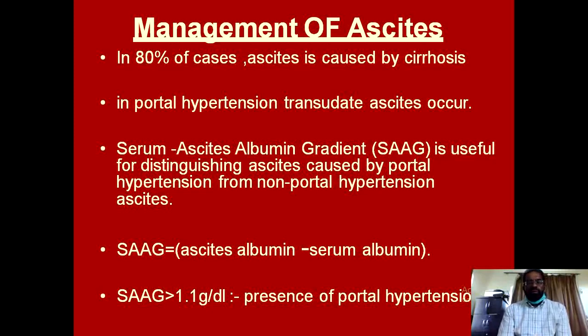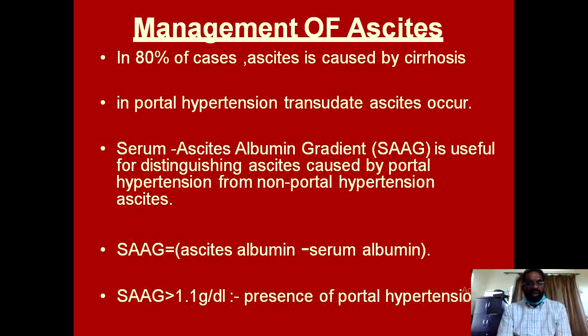And this SAG ratio, which is the serum ascites albumin gradient, is calculated by subtracting the quantity of the albumin in the ascitic fluid from the serum albumin level, and if the value is more than 1.1, this in 90 to 95% cases indicates that the cause of this ascites is portal hypertension.